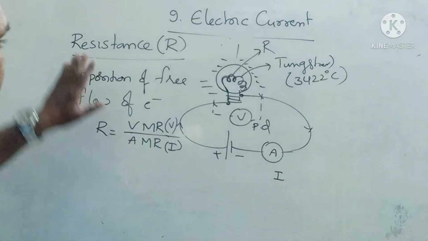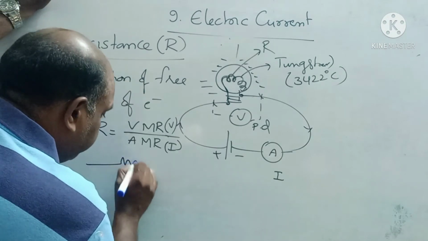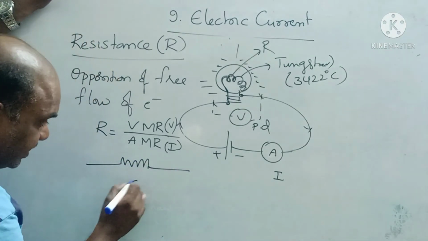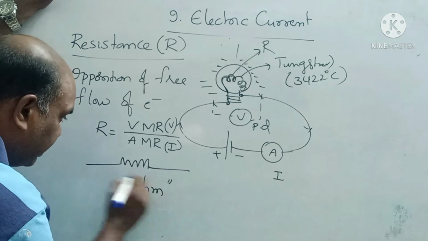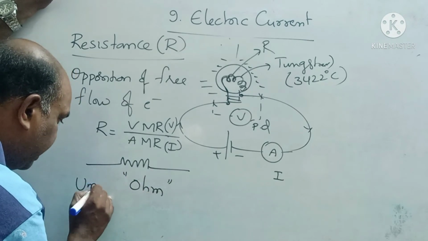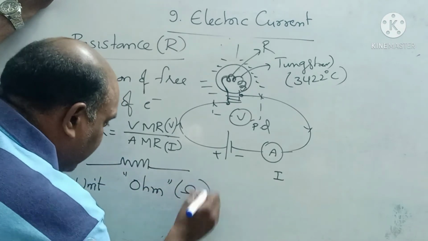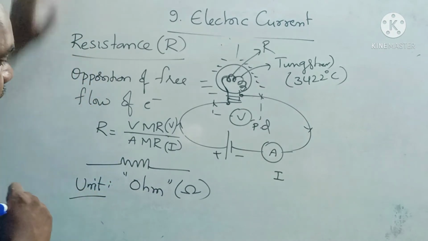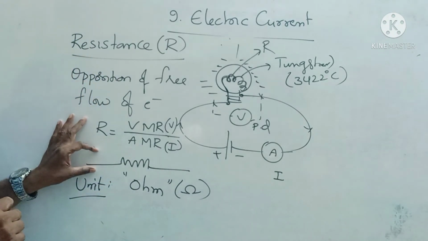Understand, children? So this is the symbol of resistance. The resistance term was used by Ohm. The unit of resistance is ohm, and the symbol is omega. Resistance is denoted by this symbol.